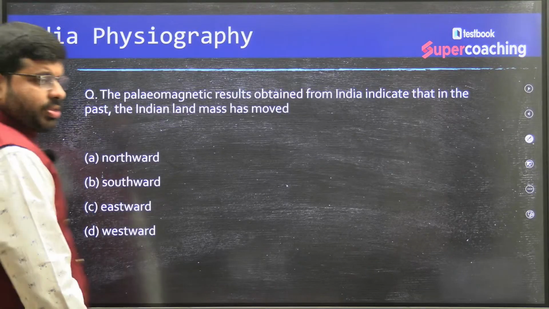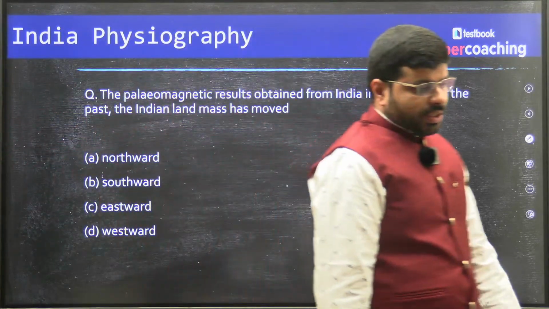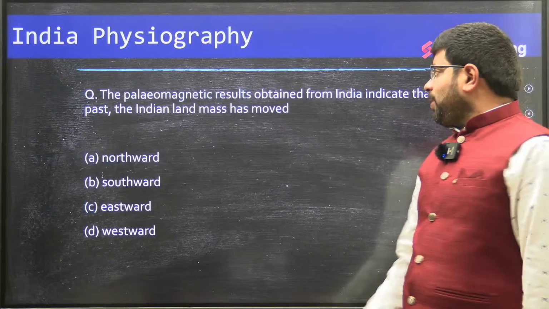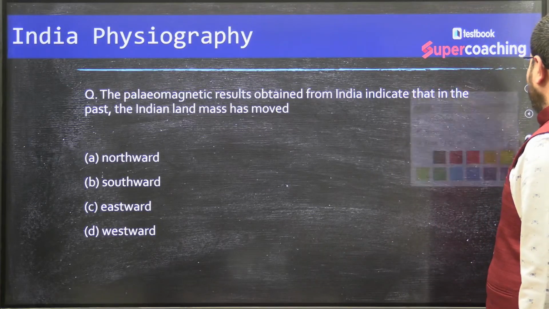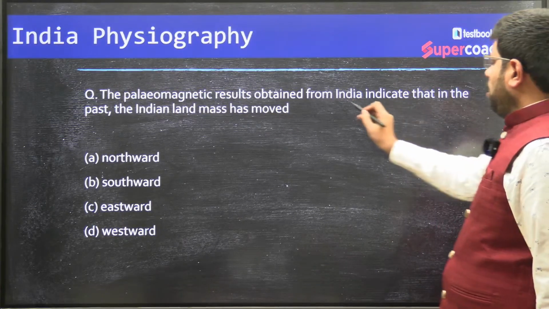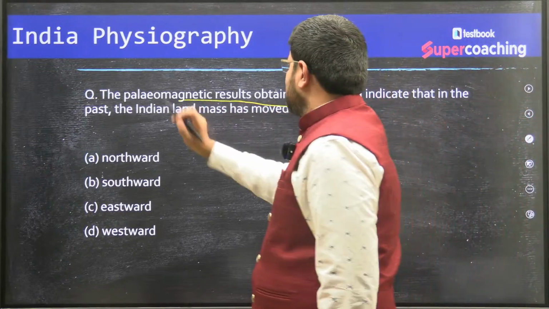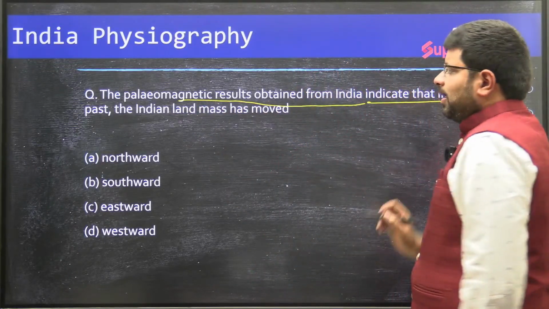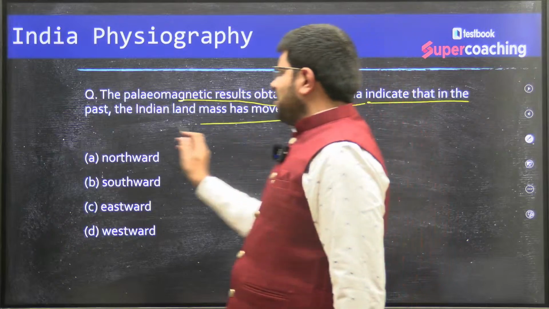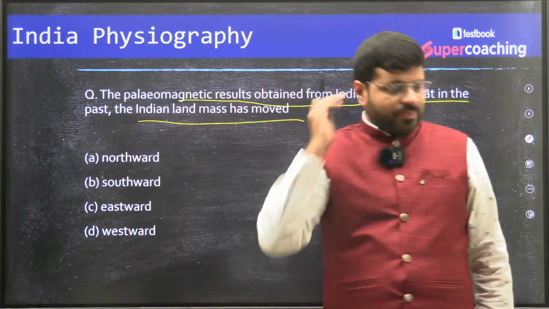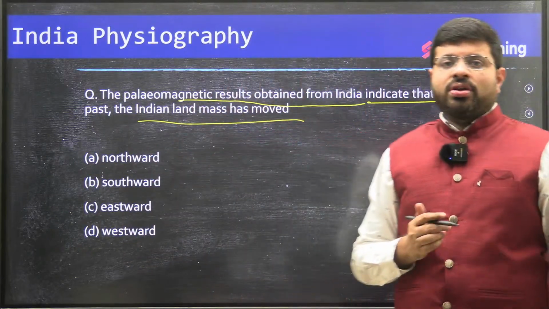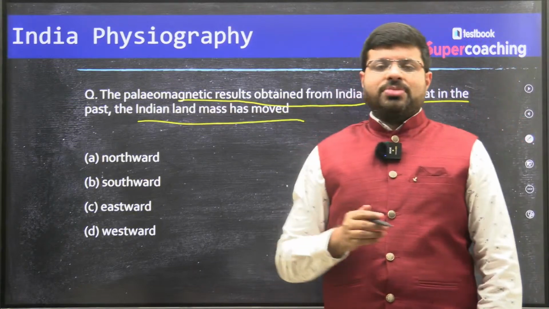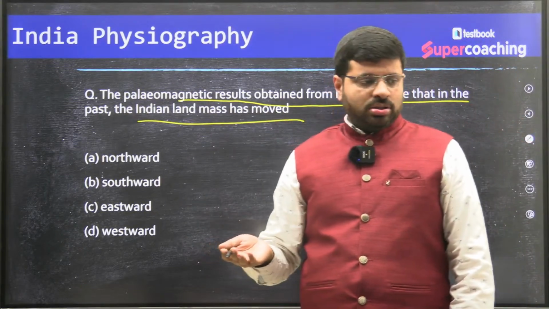Now you see this: the paleomagnetic results obtained from India indicate that in the past the Indian landmass has moved towards which side? As part of the continental drift, we have seen that Indian land was part of a certain ancient land. What is that land?